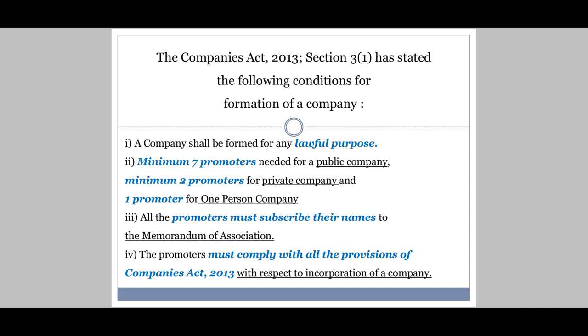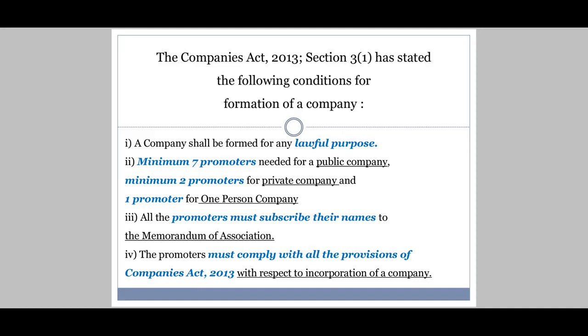See, the Companies Act 2013 Section 3(1) has stated the following conditions for formation of a company. There are certain conditions, certain criteria to be fulfilled to form a company. If I want to start a company, the very first condition is a company shall be formed for any lawful purpose.